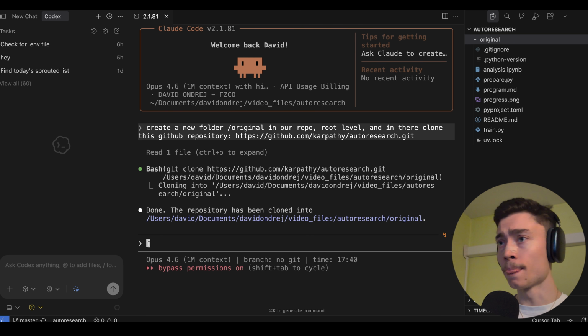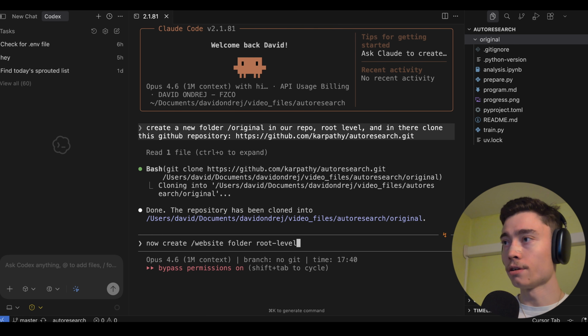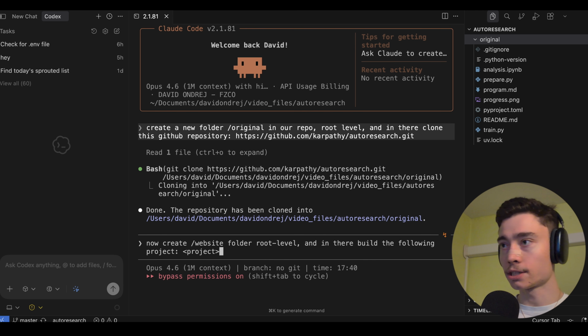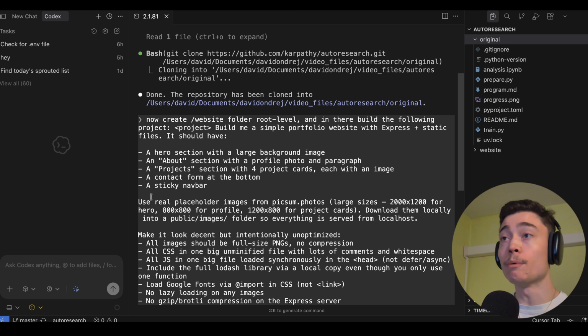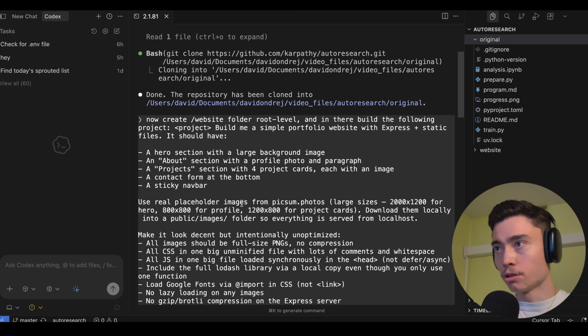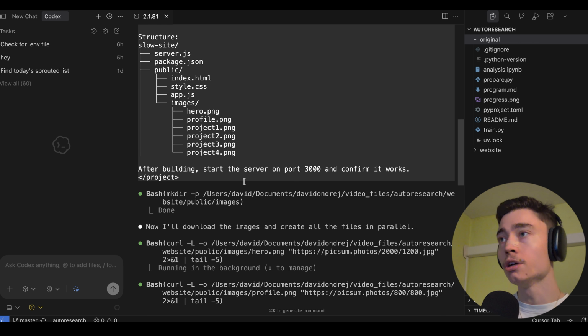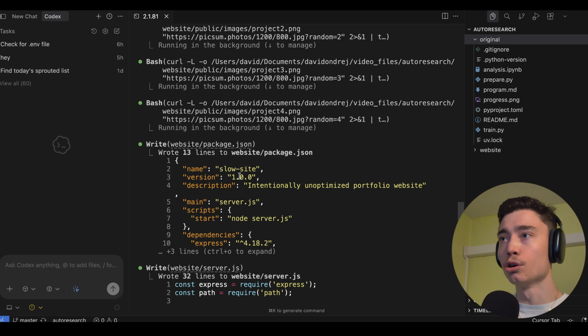Next, I'm going to say, now create /website folder root level, and in there, build the following project. XML text, boom, project. So I have described a clear vision for a simple web app. And what I'm going to show you is how you can use auto research to optimize any website you have, right? Whether it's a personal website, whether it's your AI startup, any type of website to optimize the loading times or anything else that you can measure. But loading times are very easy to measure. So they're a great candidate for an auto research loop.